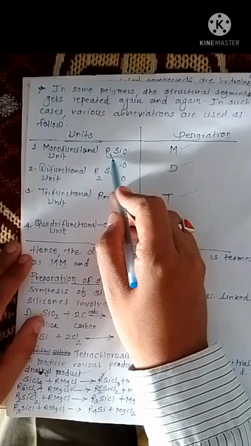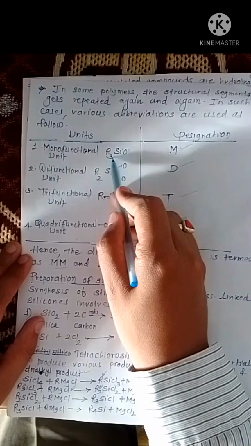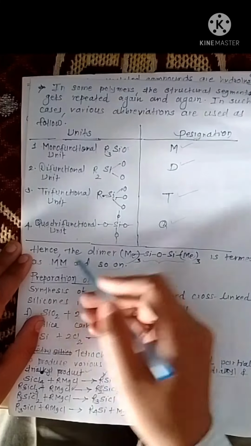If this monofunctional unit is repeated three times, then it is known as MMM.